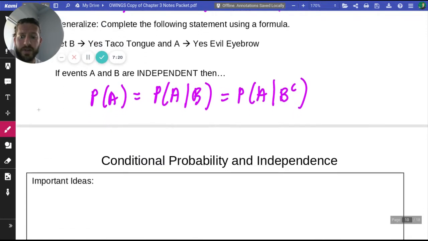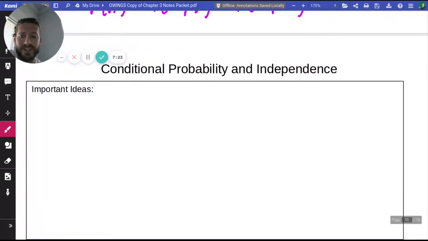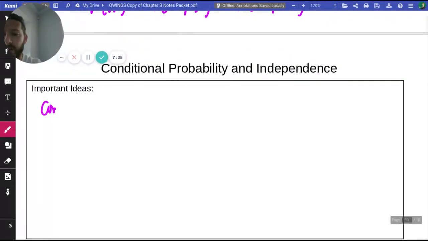So we're going to finish up with some notes on the top of page 11 here. We're going to start with conditional probability.